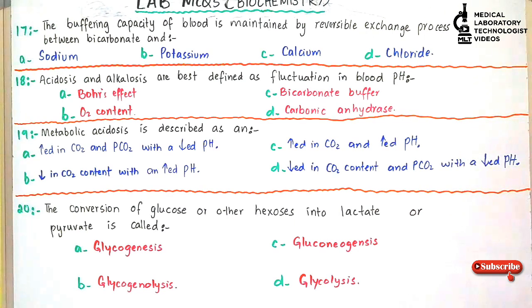So notice once more, the full question is: acidosis and alkalosis are best defined as fluctuation in blood pH and carbon dioxide content due to changes in option C, bicarbonate buffer.